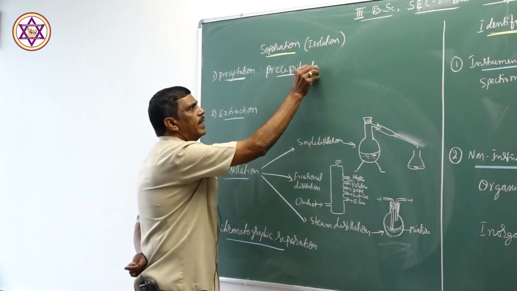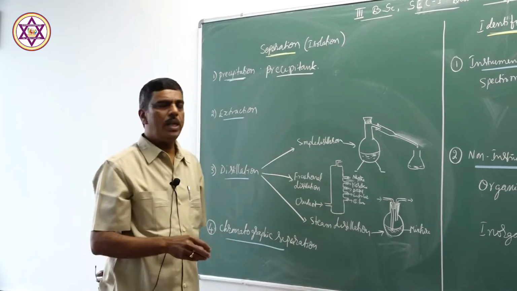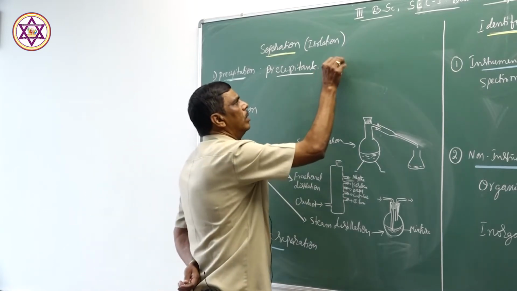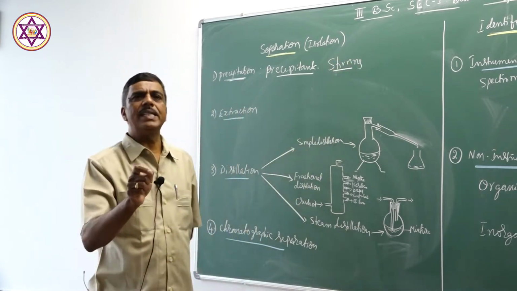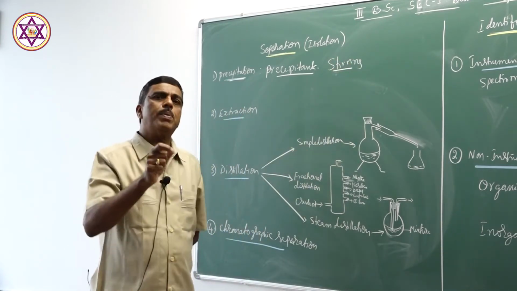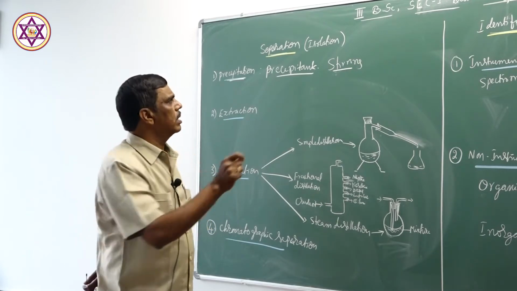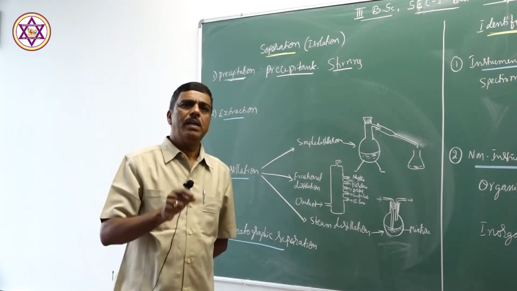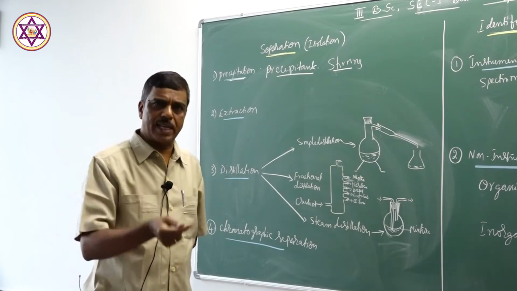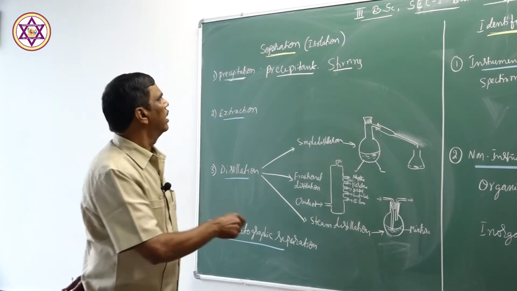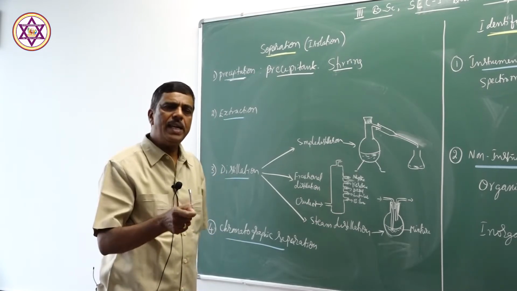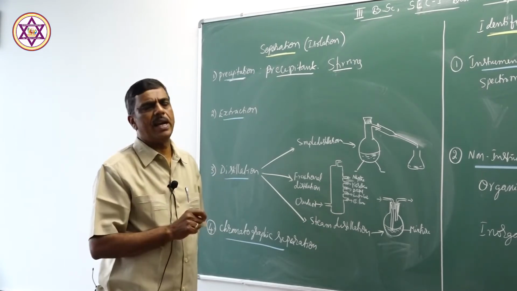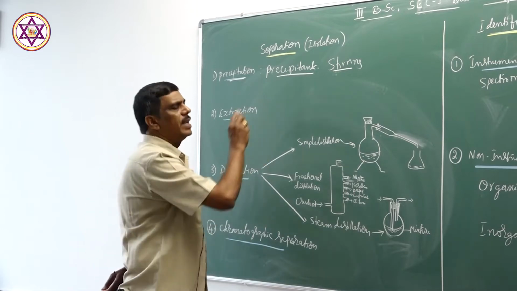This precipitant is added slowly with stirring, and a little excess of the precipitant is added. Too much of this precipitant brings about errors. Therefore, slowly the precipitant is added, a small excess is added, and that precipitate is separated.